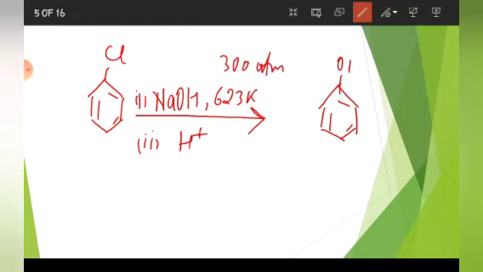So the reaction is possible, but we need to apply very drastic conditions like temperature.